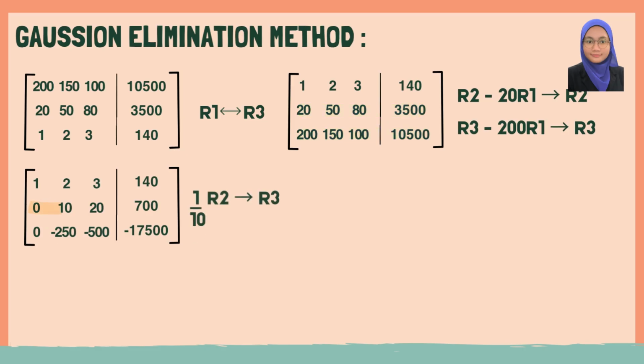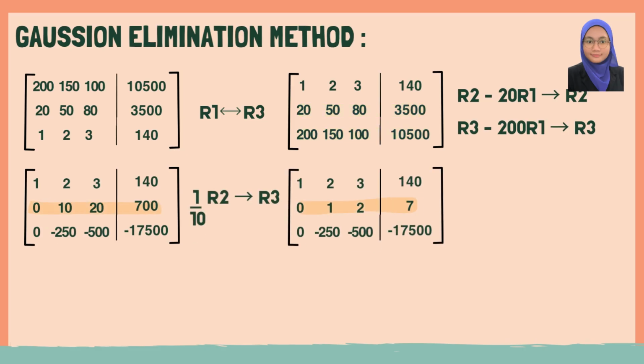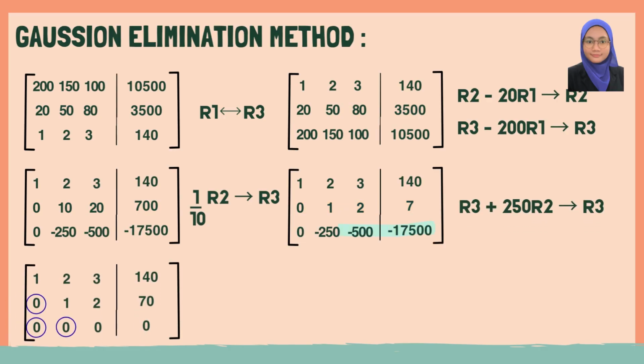Next, we perform row operations to eliminate the value below the pivot. Then, we simplify the second row by dividing it by 10 and continue the elimination process until the matrix reaches row echelon form. Finally, after performing the last row operation, we obtain the final matrix shown at the bottom of the slide. This matrix will be used to determine the solution of the system.